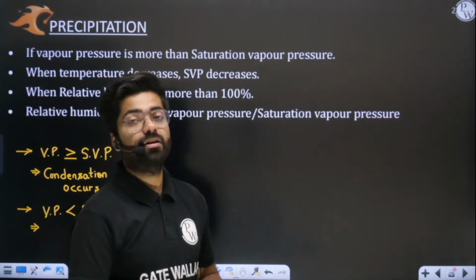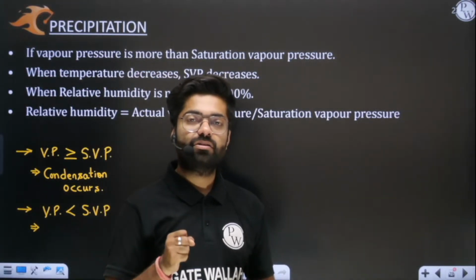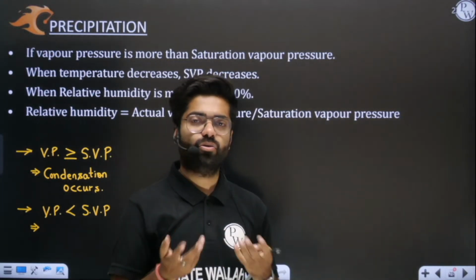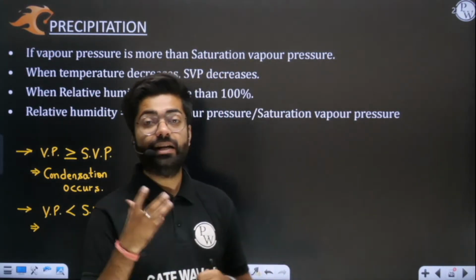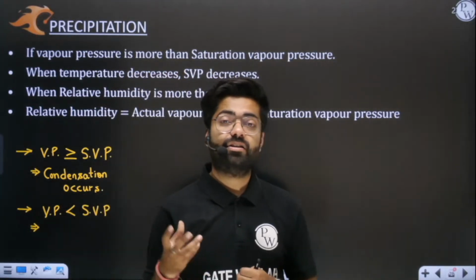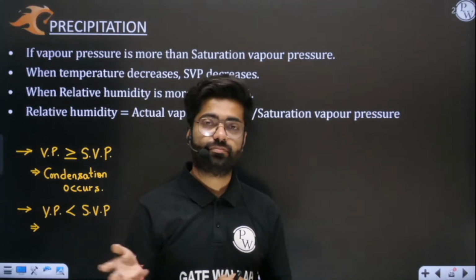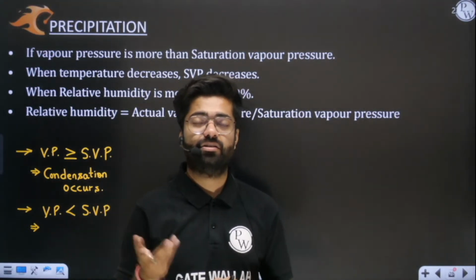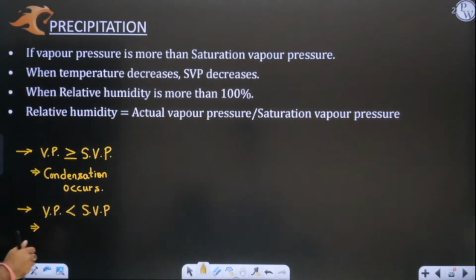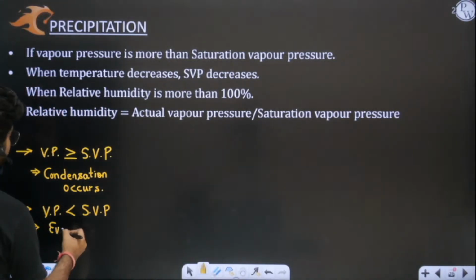At that time atmosphere can hold more moisture, so more evaporation will happen from the planet earth. Globally you will see more evaporation in dry seasons. In summer seasons you all must have witnessed that clothes dry faster. Yes or no? Cloth dries in the summer season at a more rapid rate. Why? Because evaporation is there.